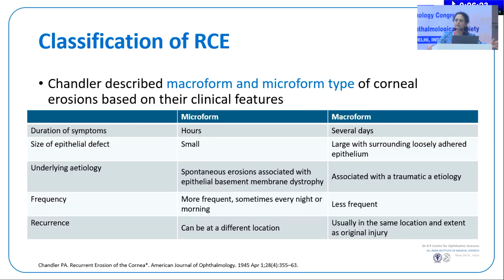Macro forms most of us will not miss, and it would be a large, confluent breakdown of the epithelium, and you would find it on staining, and the patient would be vividly symptomatic. The micro forms are the fleeting forms here because they have miniature epithelial breakdowns, and by the time the patient goes to the ophthalmologist the next day, it's almost healed, and then you tend to think that this patient is probably just having a psychosomatic complaint here. So these are the patients you could take for confocal microscopy imaging of the anterior cornea, the epithelium, and subepithelial layers, and you can look for these abnormalities which are probably contributing here.